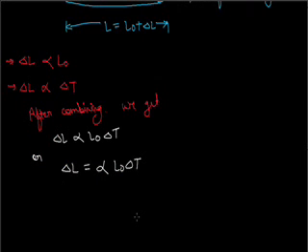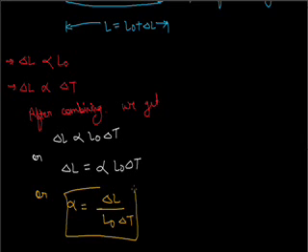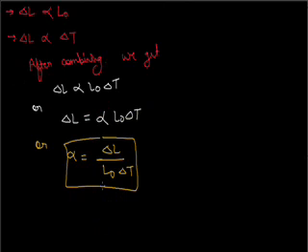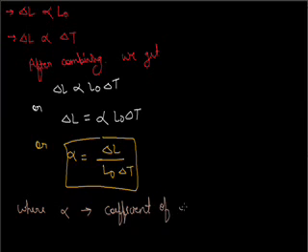Here alpha is the coefficient of linear expansion. This is the proportionality constant, or we can say that alpha is equal to delta L divided by L naught into delta T. Alpha is the coefficient of linear expansion.